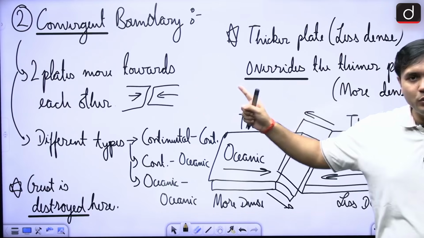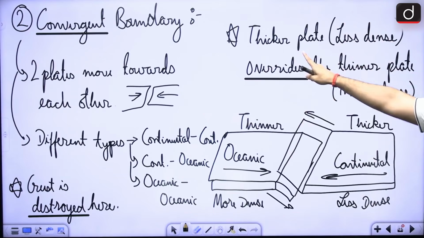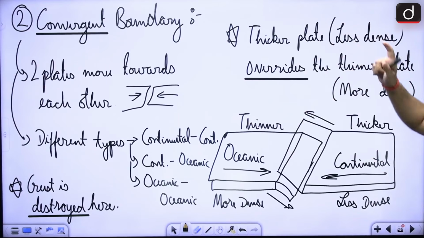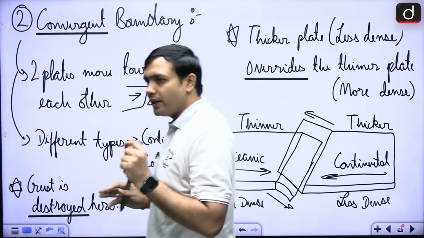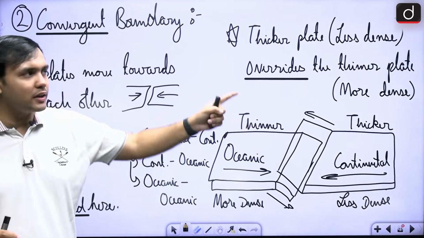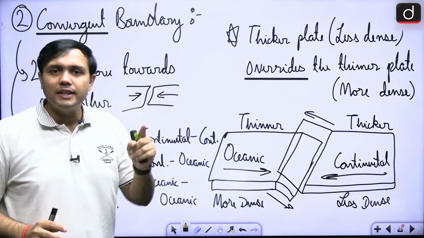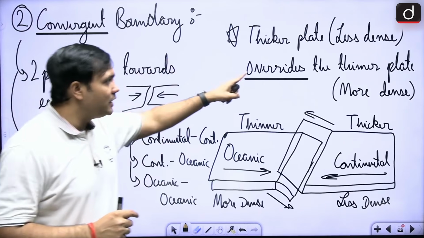There you will have to remember the density aspect, right? So thicker plate, that is less dense. In case of continental and oceanic crust, what we had seen was which was much thicker. The continental crust was thicker, hence less dense. So thicker plate overrides the thinner plate.